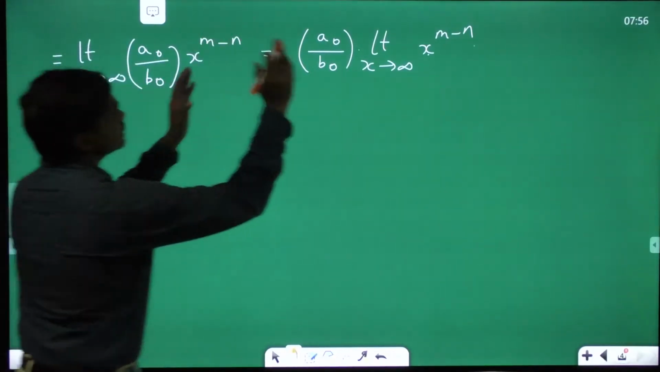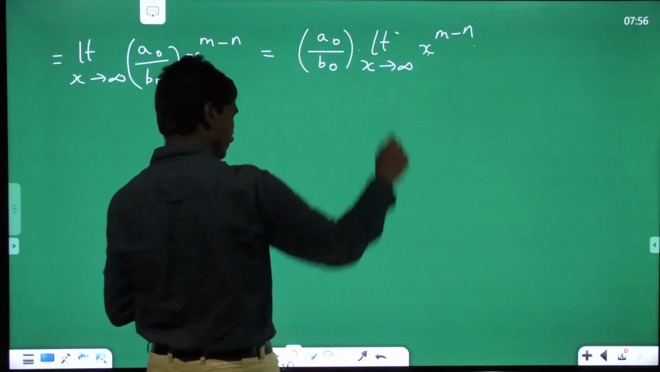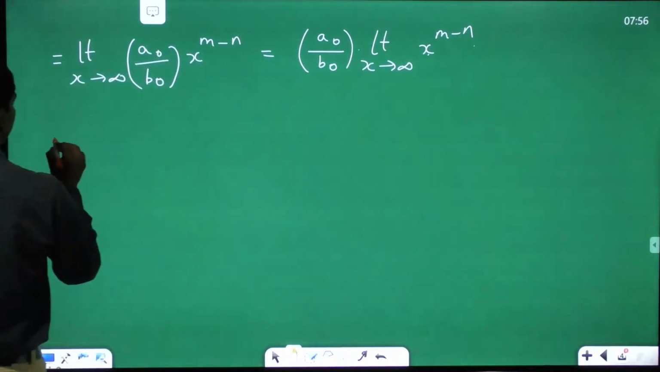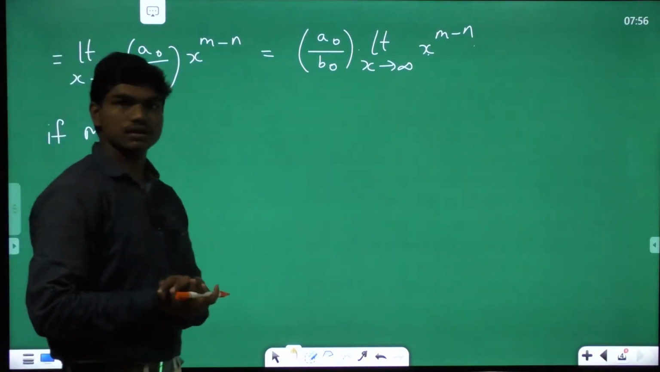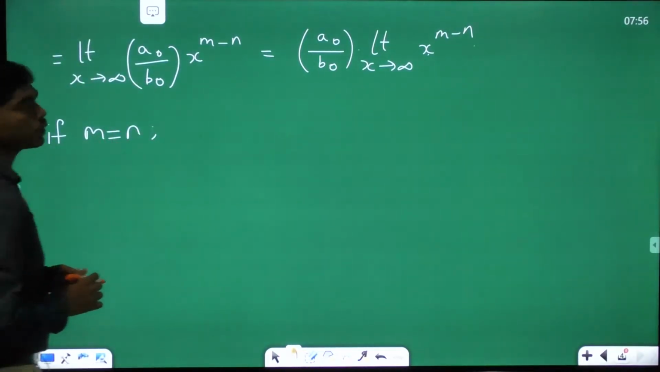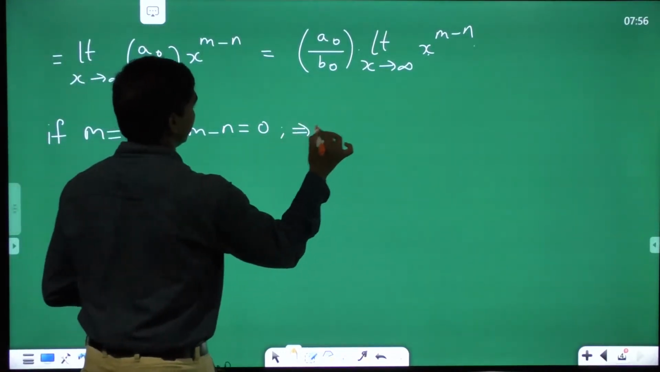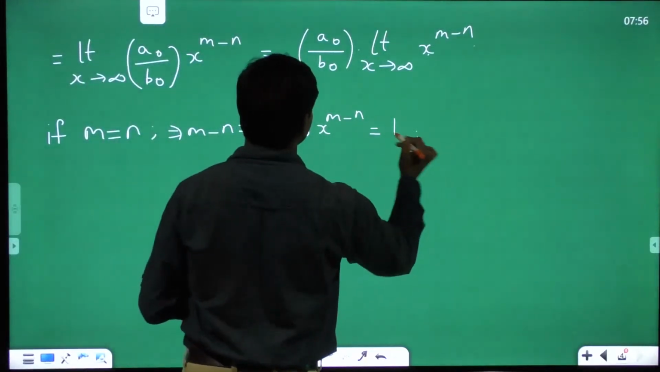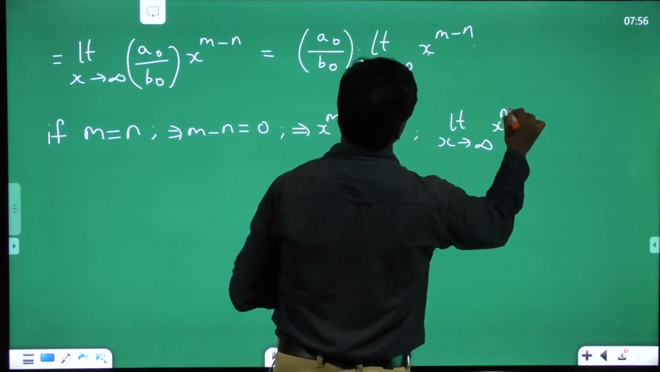So see here, now this is the result. Whatever answer you will get depends upon this particular limit, x tends to infinity, x power m minus n. Correct? So if that's the case, let us first of all consider the case m equal to n, so that you can see the things. If m is equal to n, then m minus n is 0. This implies x power m minus n is 1.